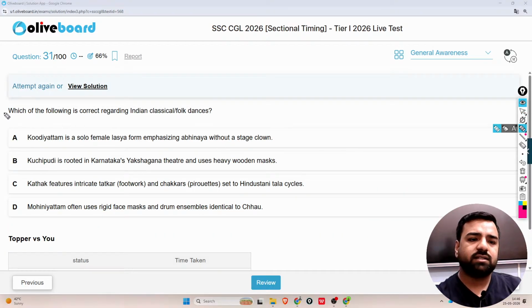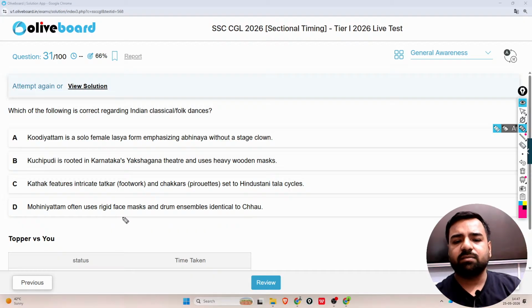It's related with the folk dances. Which of the following is correct regarding the Indian classical folk dances? The first one is, Kudiyattam is a solo female form emphasizing abhinaya without a stage clown. The second one is, Kuchipudi is rooted in Karnataka's Yakshagana theatre and uses heavy wooden masks. The third one is, Kathak features intricate tatkar, that is the footwork, and chakras set to the Hindustani tala cycles. And the fourth one is, Mohiniyattam often uses rigid face masks and drum ensembles identical to Chau.